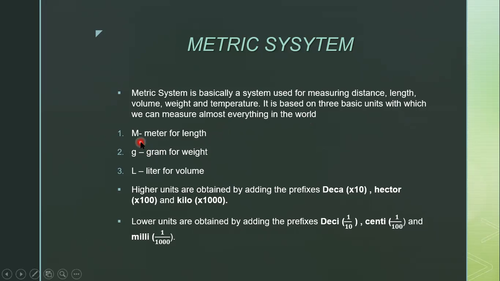M means meter, which we use to measure length. Gram we use for measuring weight. L, that means liter, we use for measuring volume. Higher units are obtained by adding the prefix deca, hecto and kilo. Lower units are obtained by adding the prefix deci, 1 by 10, centi, 1 by 100, and milli, 1 by 1000. In our daily life we normally use meter, kg, centimeter, liters and milliliters.